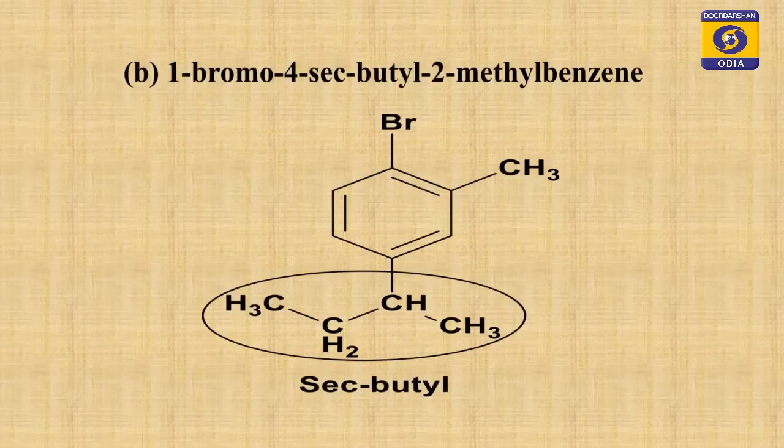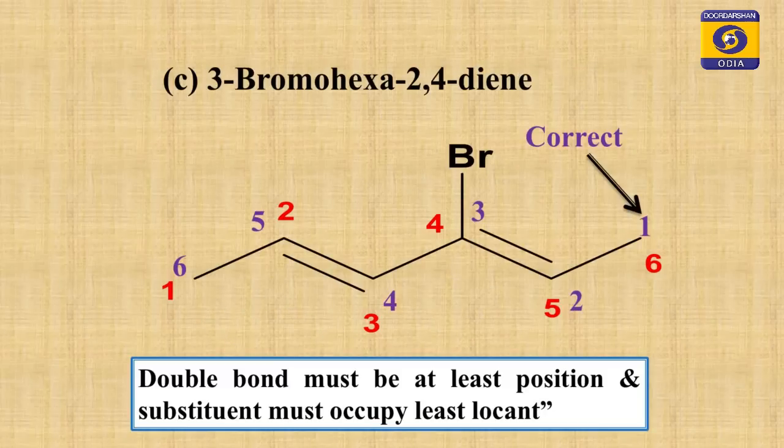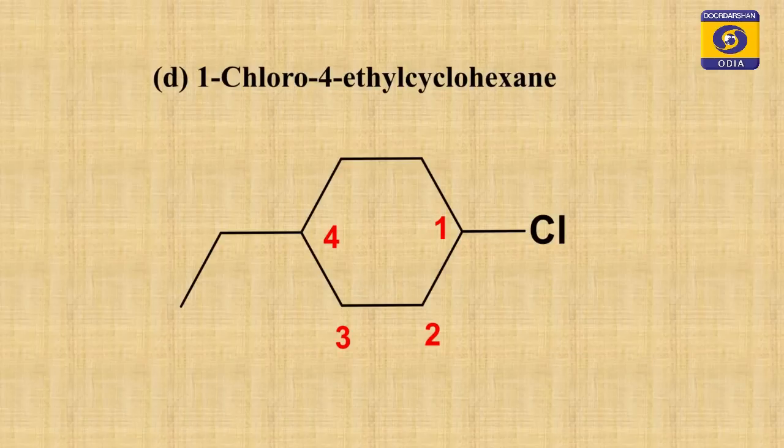Next one is also an example, you can see it, the name is there, you can try yourself, you can do it. Next one is an incorrect one, but I have written the correct one also. The numbering is wrong, you numbered it from right to left. In this way the next one is also there, you can also write the name of the compounds. This is all about your IUPAC nomenclature, and that is all about your classification and nomenclature of haloalkanes and haloarenes.